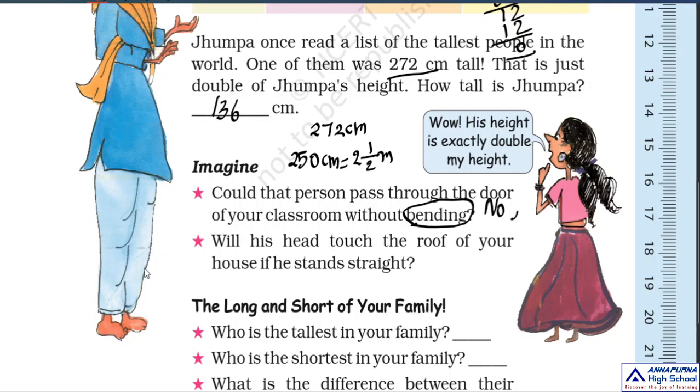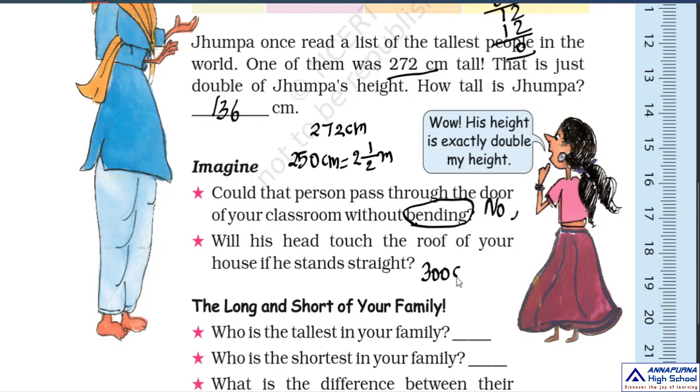Okay, children. So here is the next question. Will his head touch the roof of our house if he stands straight? Okay, children. So if he stands straight, his head touches the roof. So what is the height of our room? The height of our room is approximately 300 centimeters.